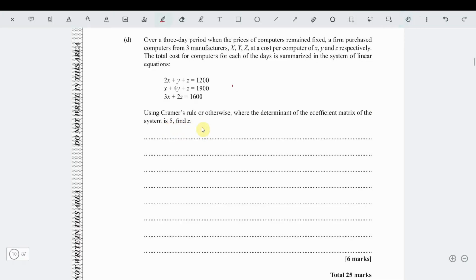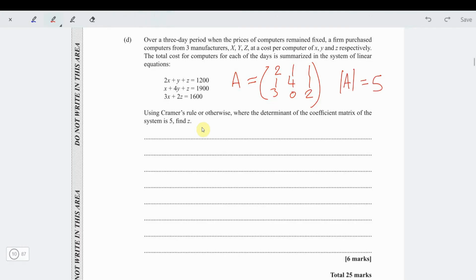So the coefficient matrix, let's just call that matrix A, would be 2 1 1, 1 4 1, 3 0 2. And they're telling us that the determinant of that coefficient matrix is 5. That's all the information they gave us. Now, in order to find Z, we have to remember that Z is going to be equal to the determinant of the matrix AZ over the determinant of our coefficient matrix A.